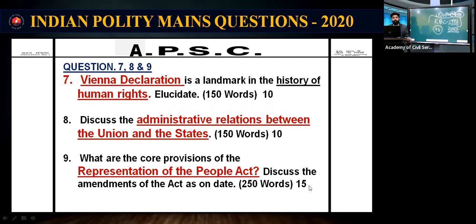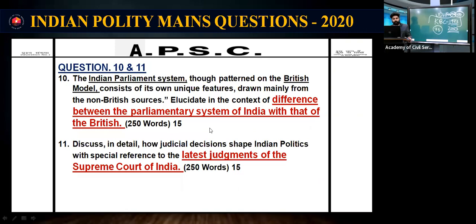Then administrative relations between the Union and the states, center-state relations, are part of Indian polity. The Representation of the People Act is also part of our module, and every year either UPSC or APSC asks on the Representation of the People Act. You might be aware of the disqualification of Rahul Gandhi as a member of Parliament. Even this disqualification was provided by a Representation of the People Act provision, so this can be expected in our exam. Then the difference between the Indian parliamentary system and the British parliamentary system.